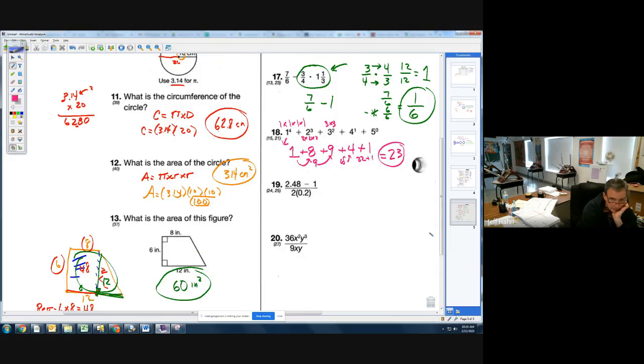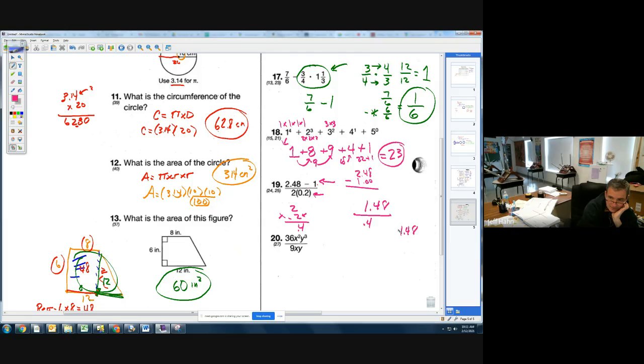Problem number 19 is a lot like that other problem we had. We have to do the top first. You got to do the subtracting first. And then you have to simplify the bottom first. And then the last thing you're going to do is do the division part of that, because it's this divided by this. So 2.48 minus 1, decimal goes after the 1, gives you 1.48 on the top of the fraction up here. 2 times 0.2, you get 4, 1 decimal place, which means you get 0.4. And then this is 1.48 divided by 0.4.